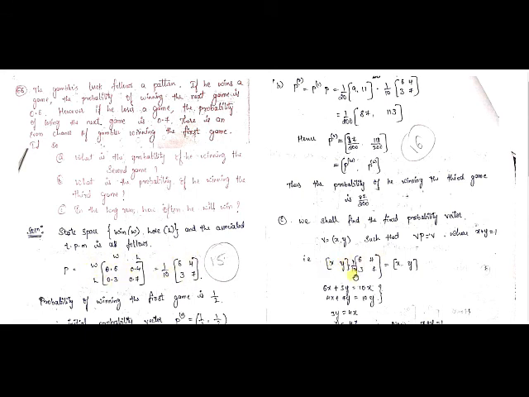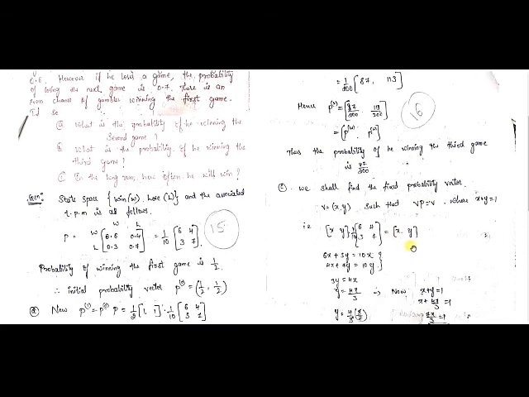So 1 by 10 into the matrix 6 4, 3 7 is equal to the row matrix x y. Now let us multiply the row matrix and the 2 cross 2 matrix. You will follow these steps, I think. Next you will get x value as 3 by 7 and y value as 4 by 7. Now we substitute in the vector, so vector b is equal to 3 by 7, 4 by 7.